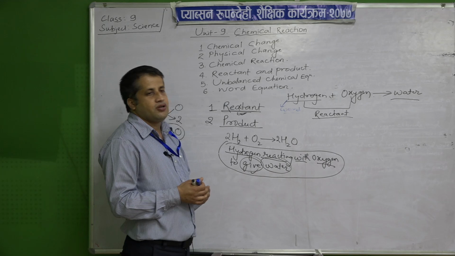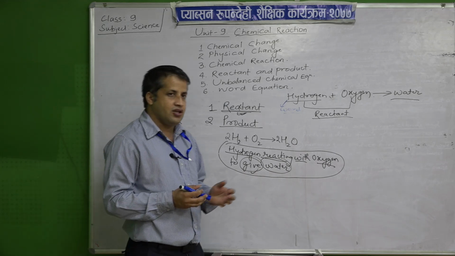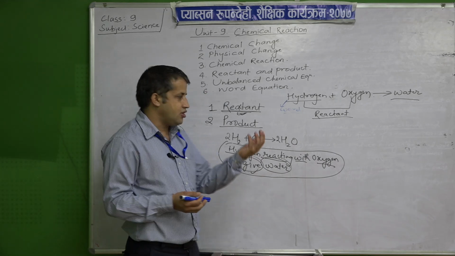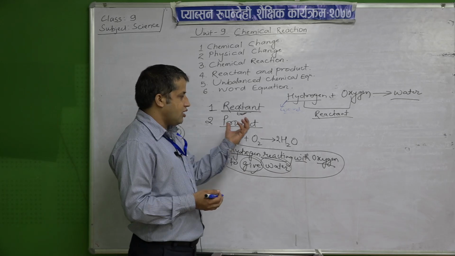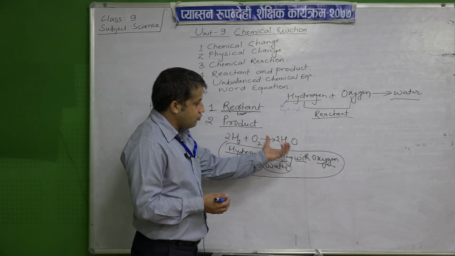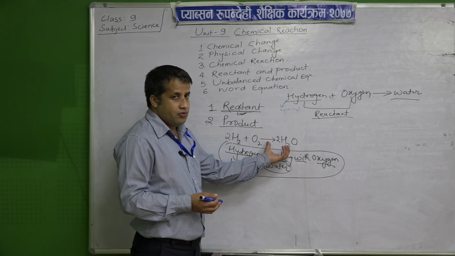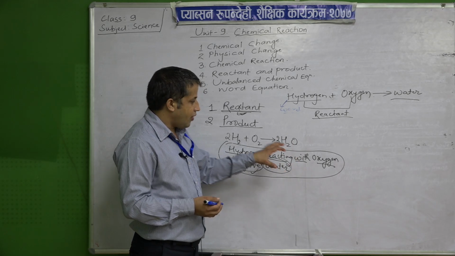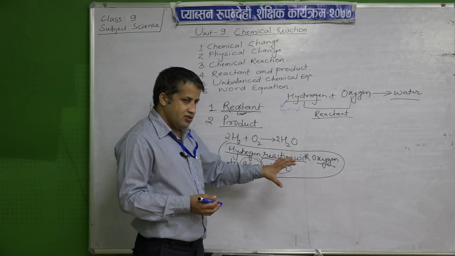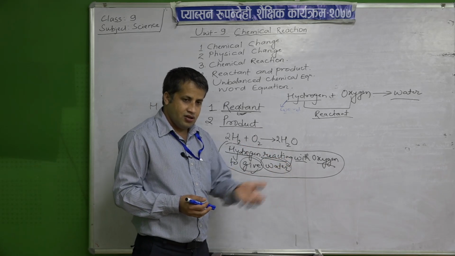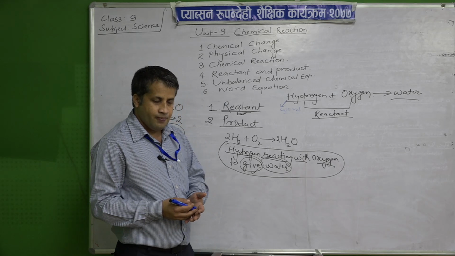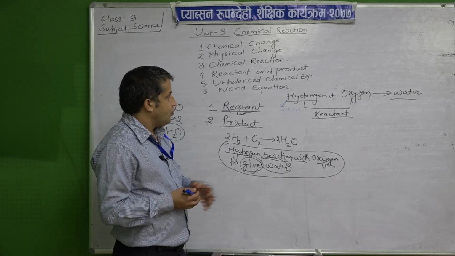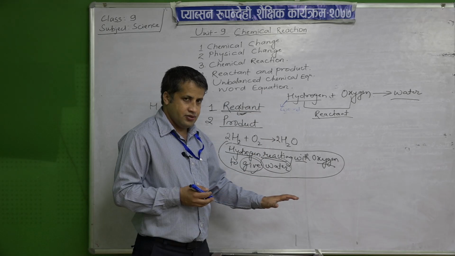So a balanced chemical equation means the type of chemical equation where the number of atoms present in the reactant side is equal to the number of atoms present in the product side. Okay. About this balancing we will discuss in coming classes. For the time being, you understand all these things.